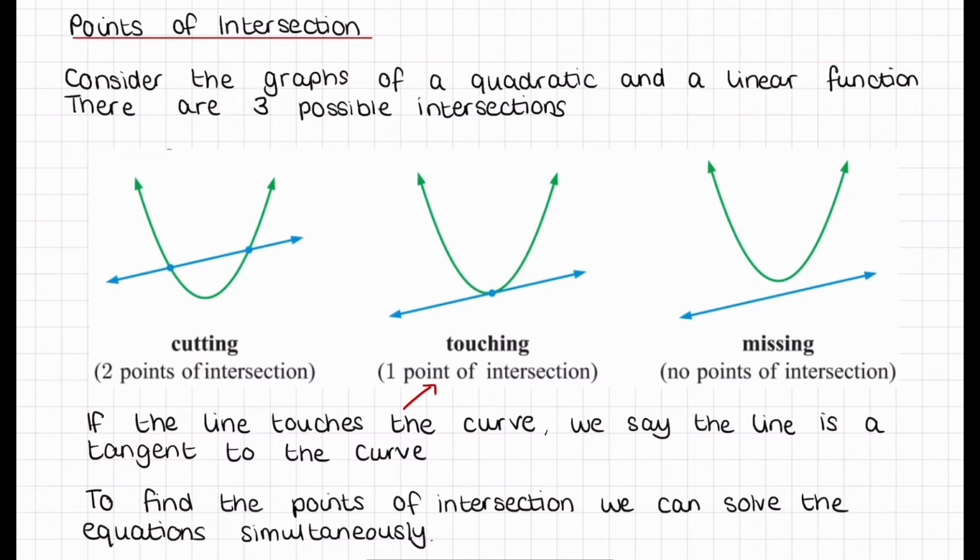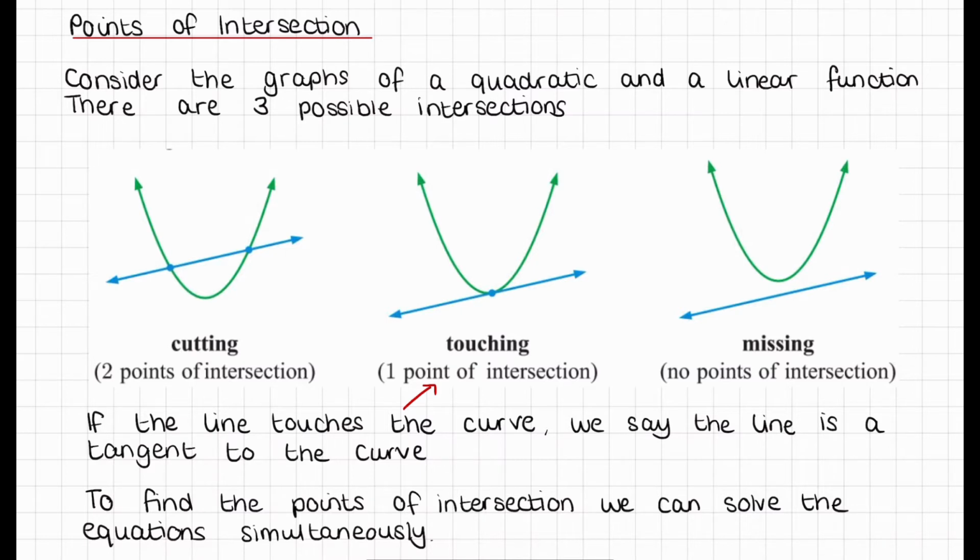Our next video to do with graphing quadratics is called points of intersection. So consider the graphs of a quadratic and a linear function. We've got three possible intersections. It can intersect twice, once, or not at all, as you can see in the three diagrams here.